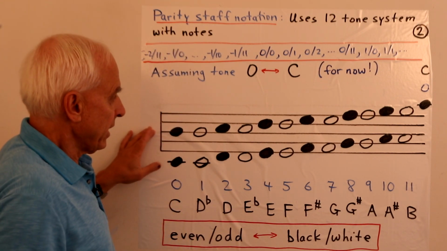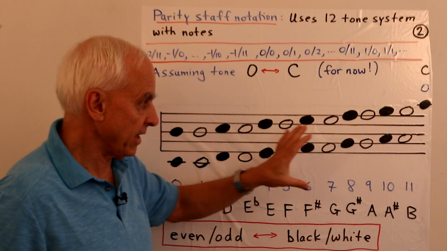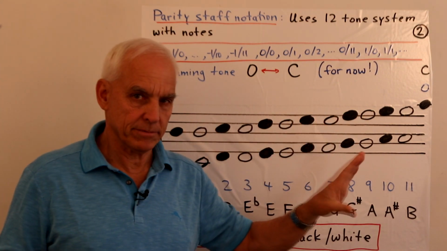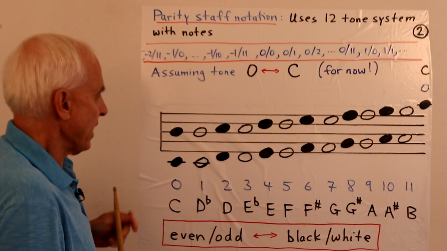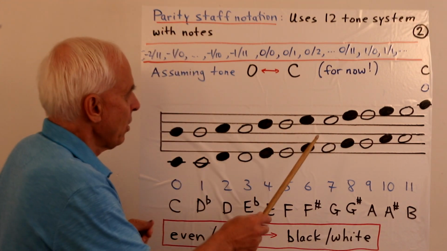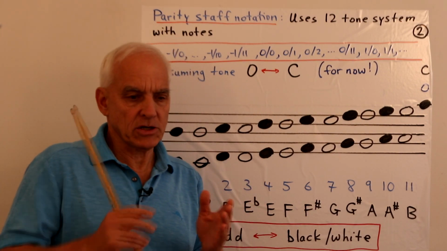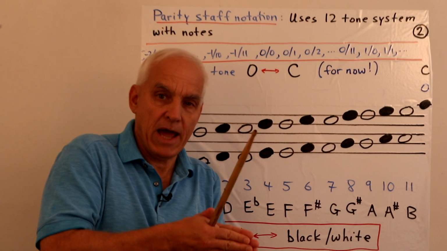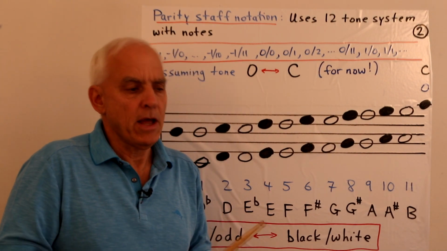So here is the basic story. The basic story is all contained in this one diagram. If we understand this one diagram, we understand the whole story. And here are the notes. We're going to agree, for simplicity for now, that the middle C on a piano will be our reference tone 0, a reference note 0.